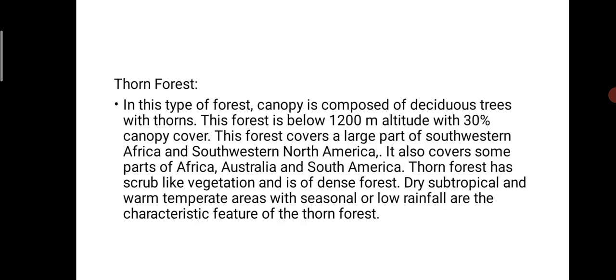Then thorn forest. In this type of forest, the canopy is composed of deciduous trees with thorns. The forest is below 1,200 meters altitude with 30% canopy. This forest covers a large part of southwestern Africa and southwestern North America. It also covers some parts of Africa, Australasia, and South America. Thorn forest is a scrub-like, dense vegetation forest.